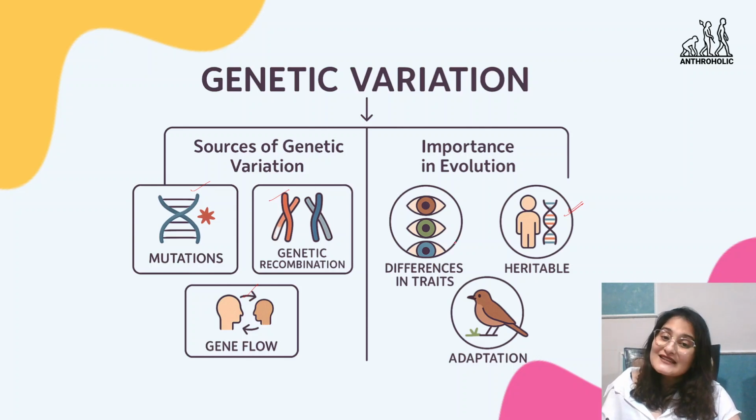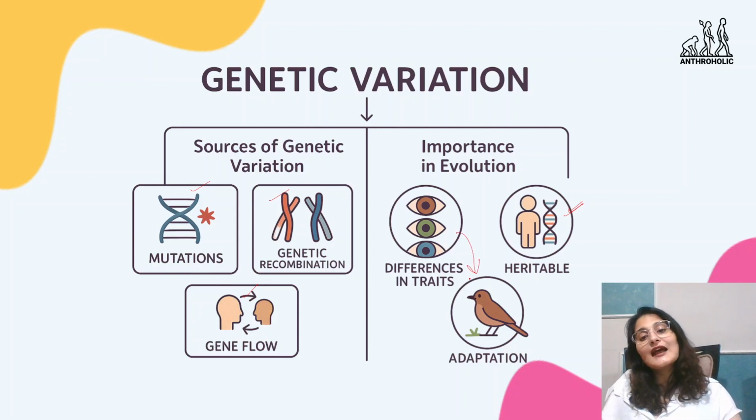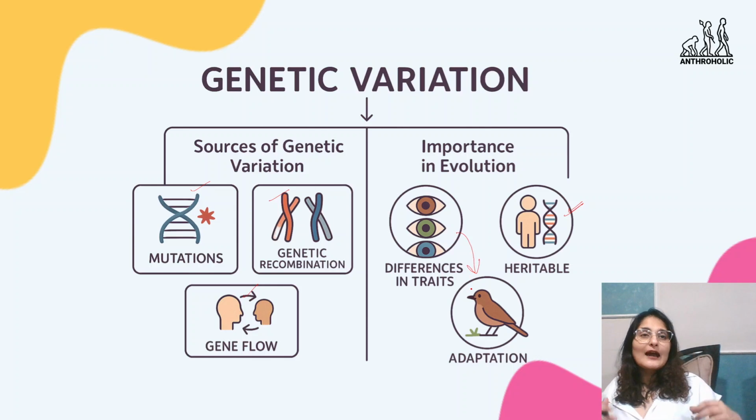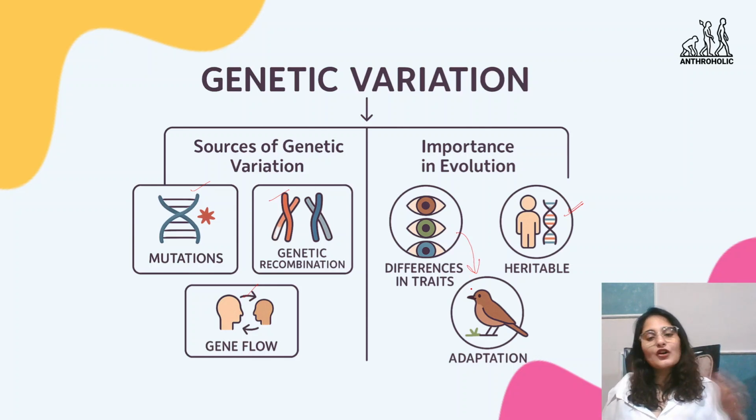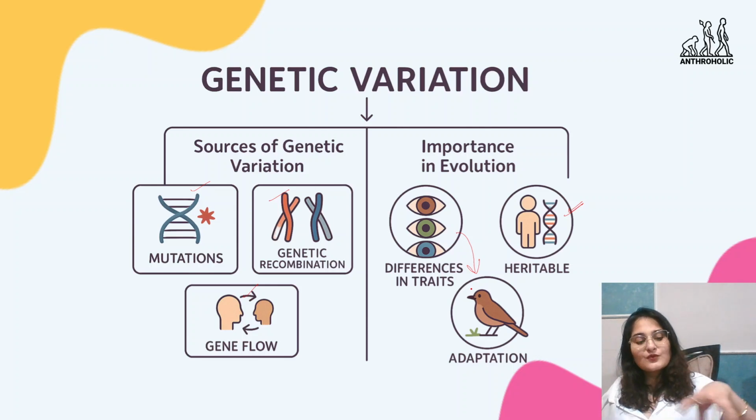And basis these differences, we will get to know what is adapting better in that environment. Because adaptation will happen only if there is variety. If everyone is the same, either everyone is surviving or no one is surviving, it's all or none. But if there are differences, we get to know what is suiting better, and that is what is passed on to the next generation.